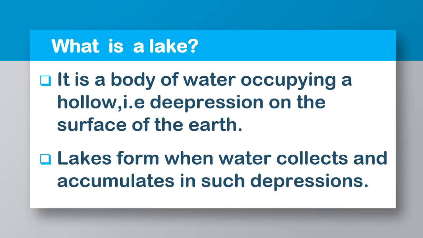A lake, I've already said that it is a body of water occupying a hollow or a depression on the earth's surface. So how are they formed? How does this depression get filled with water? This water comes from rain. It can come from a hot spring. It can come from a river. So it accumulates in such depressions, and then that is what we call a lake.